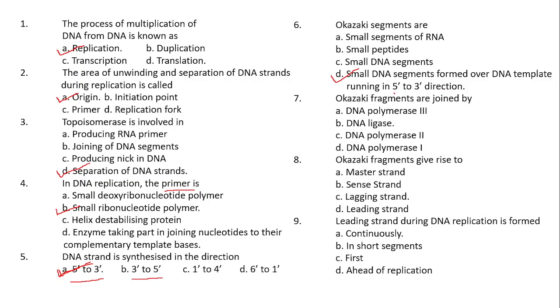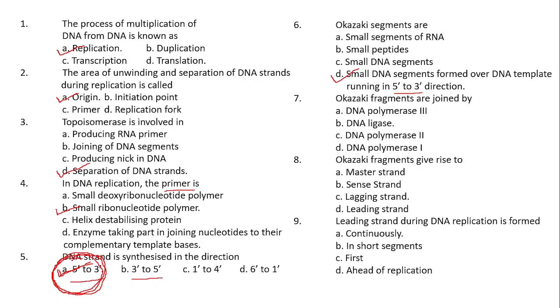If the template is running in 5' to 3' direction, then continuous synthesis of the new strand cannot take place. Why? Because the synthesis of the new strand will be taking place in 5' to 3' direction, as we have discussed in the earlier question.